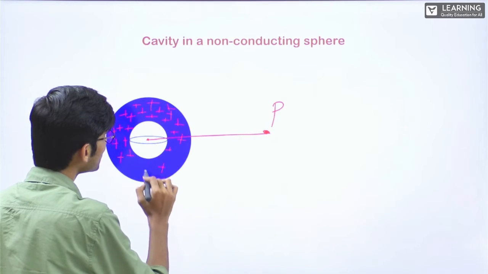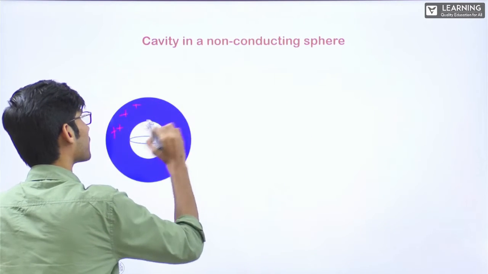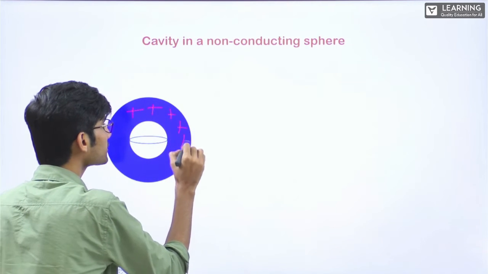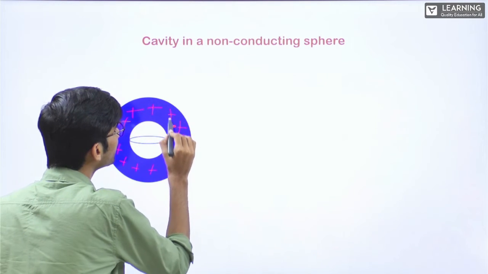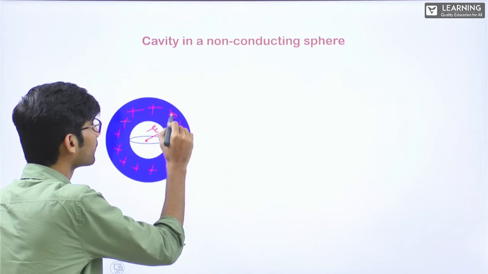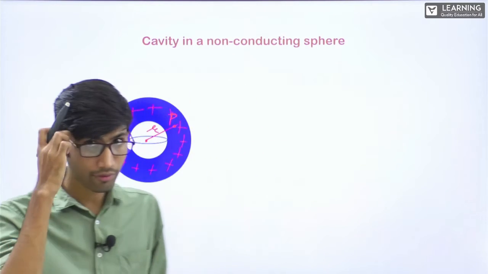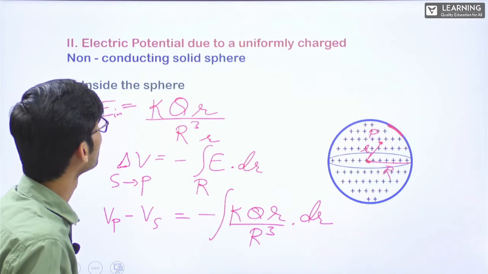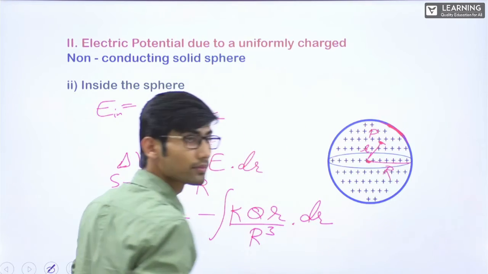But now suppose inside if they tell to find, right? Or let's say this charge is distributed like this. At any point here P, which is at a distance R from here, I want to write the potential. How do we do that? There we integrated from where? You remember this one, non-conducting, just now we did. Inside this, we integrated from surface to this R, right?